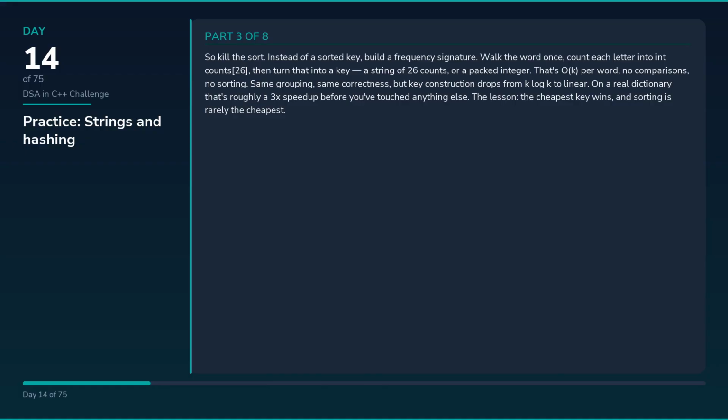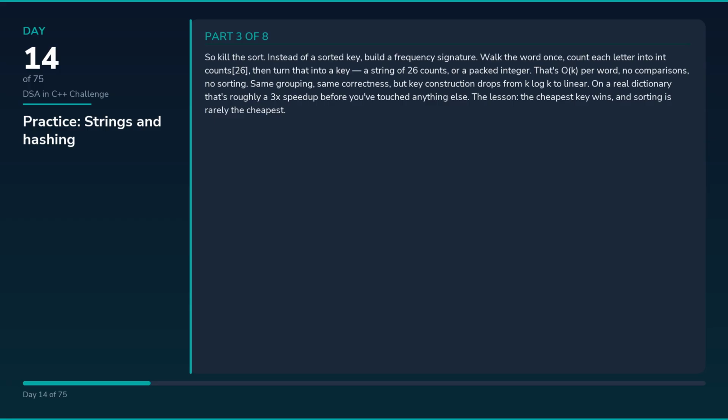So kill the sort. Instead of a sorted key, build a frequency signature. Walk the word once. Count each letter into int counts[26], then turn that into a key, a string of 26 counts, or a packed integer. That's O(K) per word, no comparisons, no sorting.